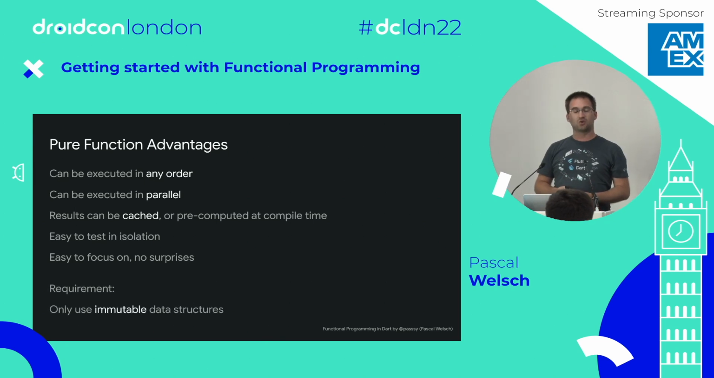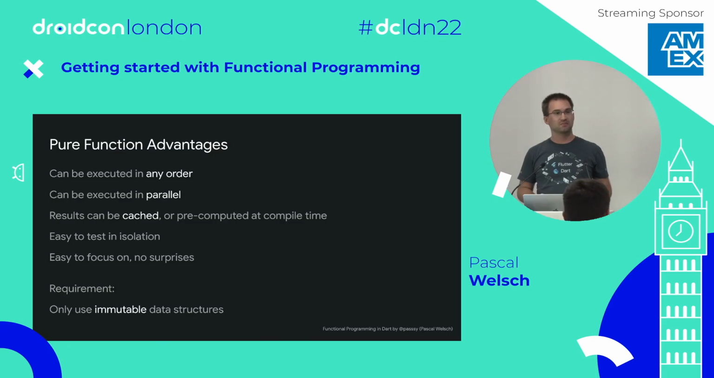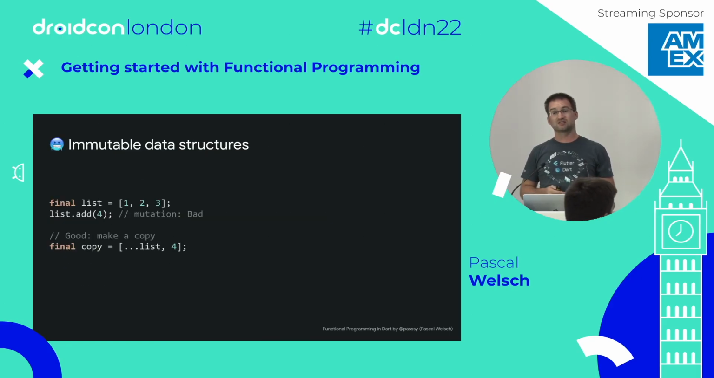So where do we go with that? First of all, to have pure functions, we have to use immutable data structures. Lists by default in Flutter are mutable. This is a problem, but we can work around this. So when you're writing your Dart code in a functional way, try not to use mutable data structures in the way that you normally would. Do not call the add or remove function on a list.